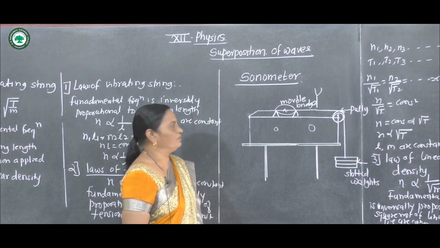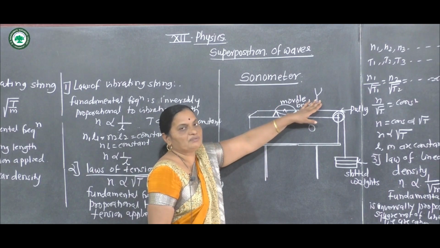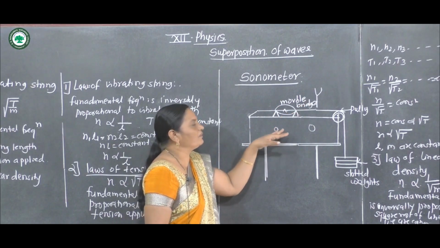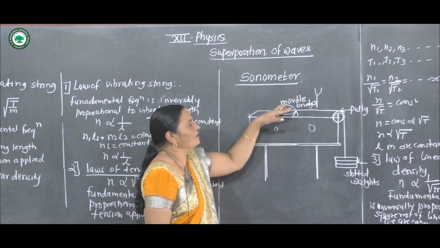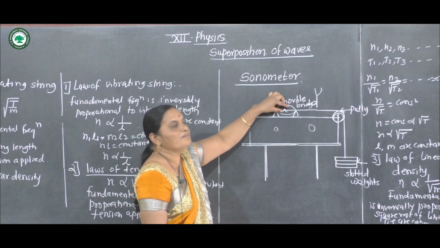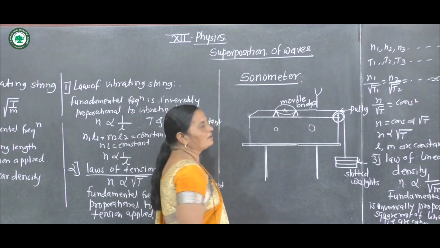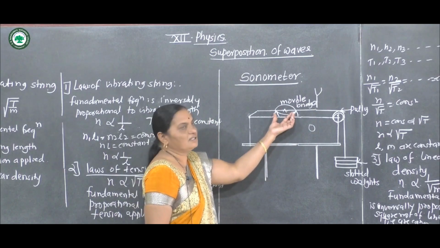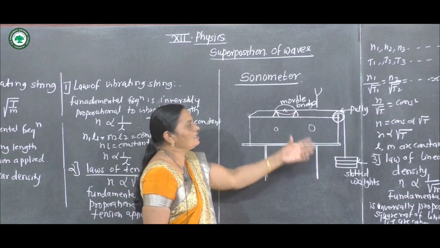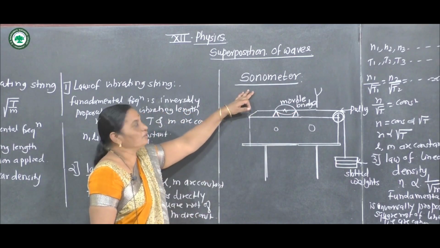A stationary wave is formed. At resonance, that is, when the frequency of the tuning fork is exactly equal to the frequency of the vibration, the wire vibrates with maximum amplitude, the paper rider is thrown down, and we can measure the distance between the two movable bridges. It is the vibrating length.